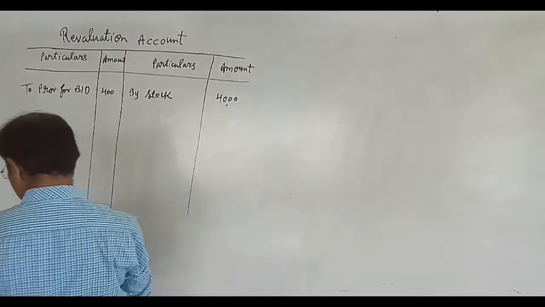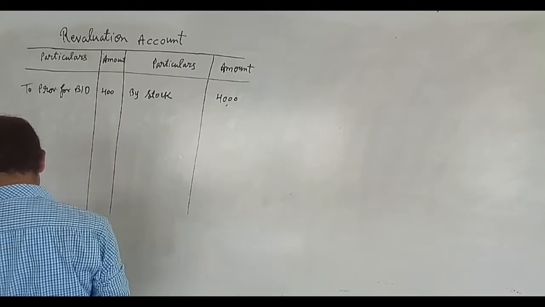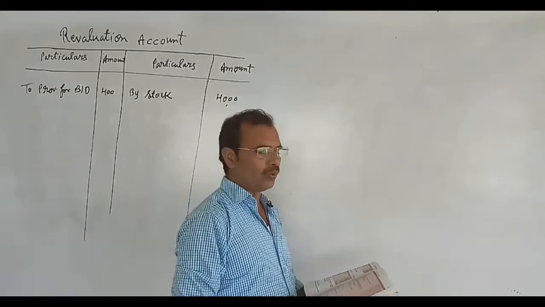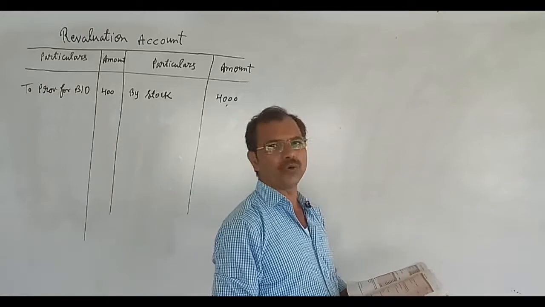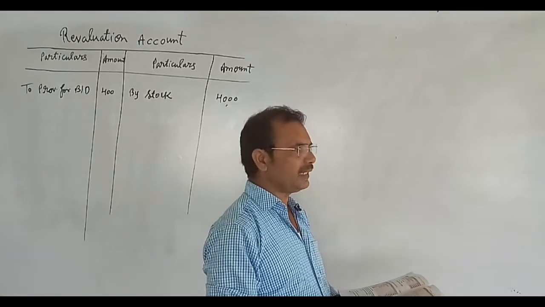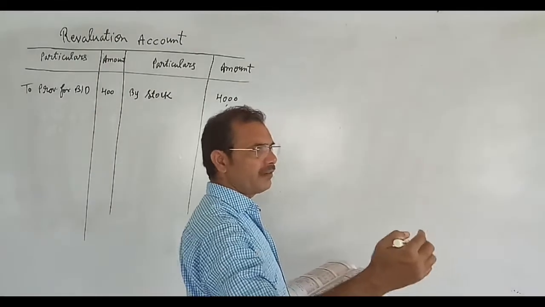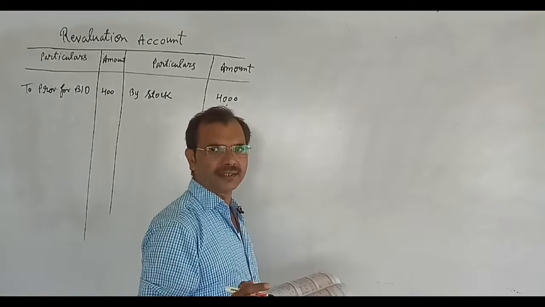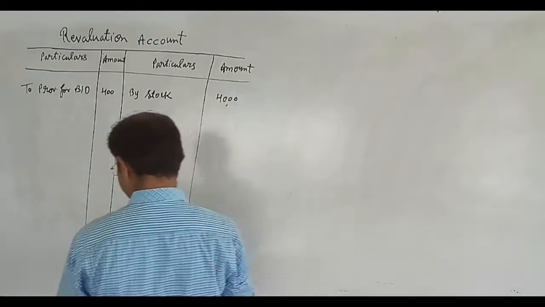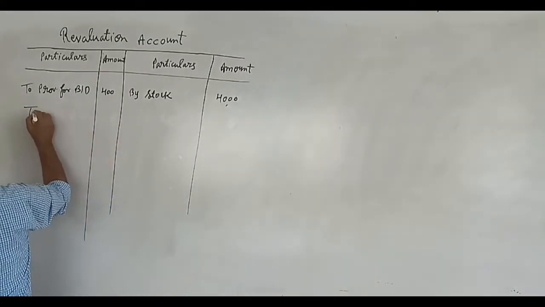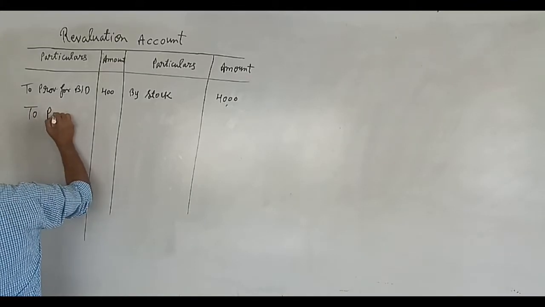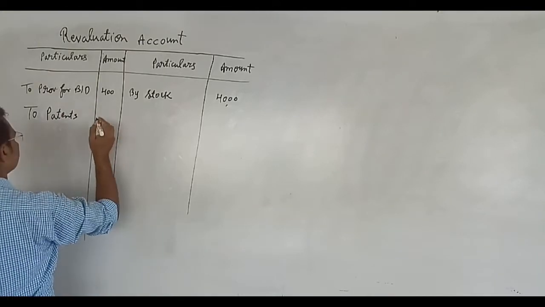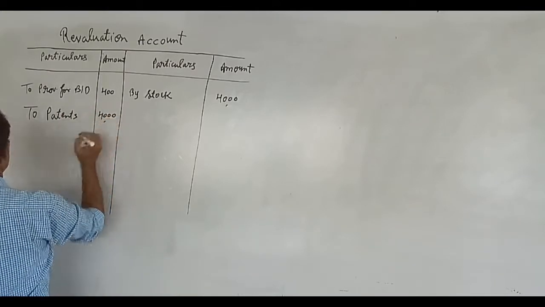Okay students, now we will see the next. Patents are valueless. It means patents are given in old balance sheet which is 4,000, and when it is valueless it means the patents value is reduced 100%. So we will write here, whenever assets are depreciated, patents will come here 4,000 rupees.